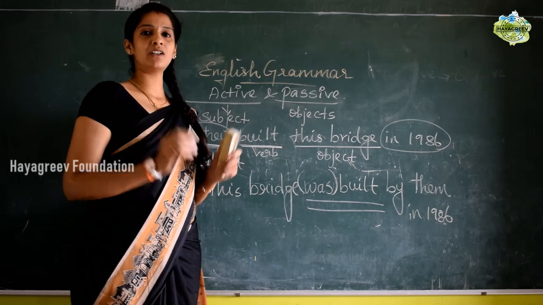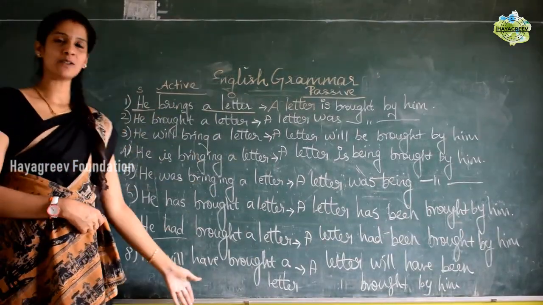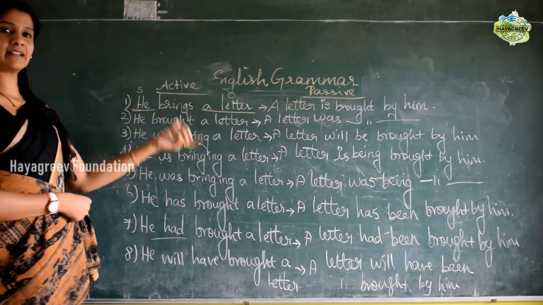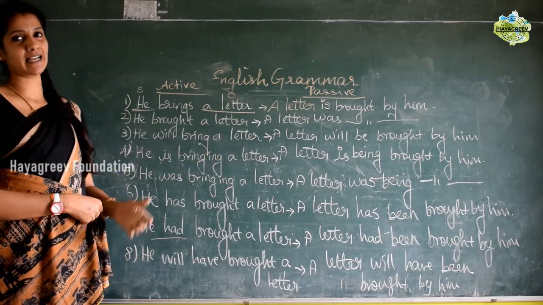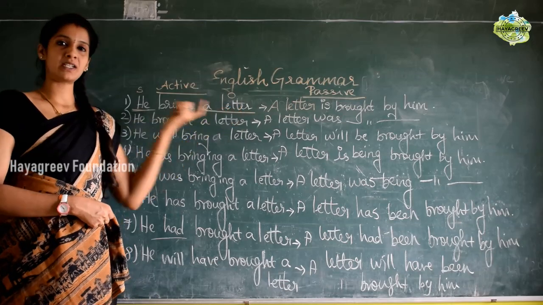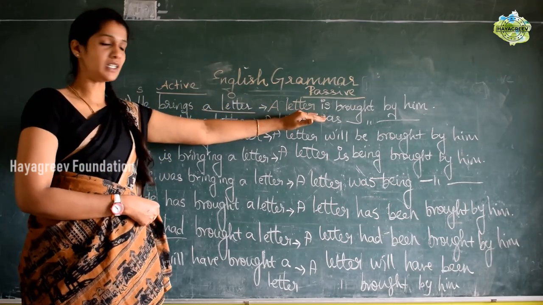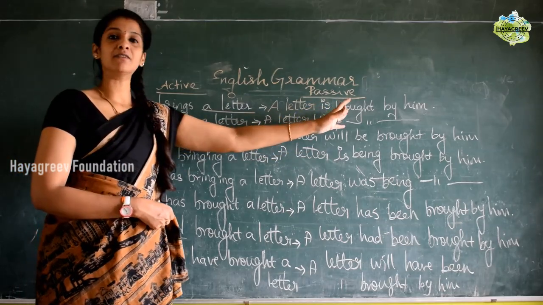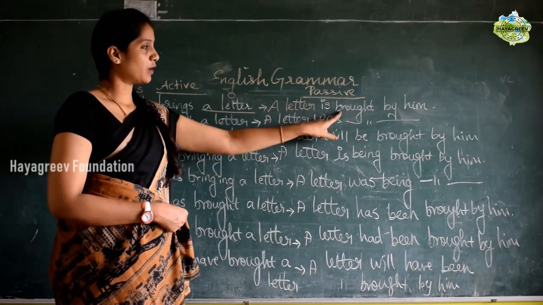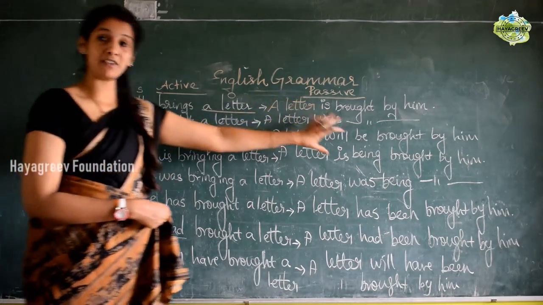So for this we have a short trick, that is what we are going to see now. These are the examples we have seen for active to passive voice. Now let us recall what we have seen in active and passive voice. The first thing you have to note down is the subject and object, and then we have to interchange the subject and object. The next thing is the verb change. Once you place that object in the subject position, you have to use these verb changes, depending on the tense. I have given the table also.